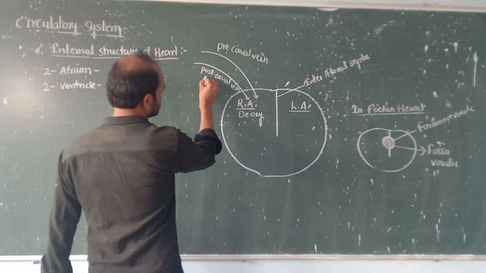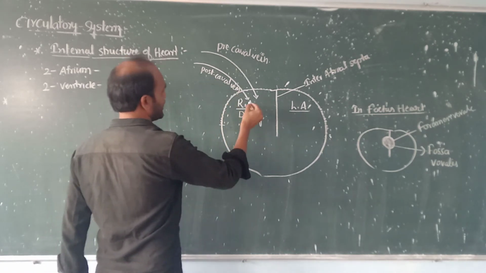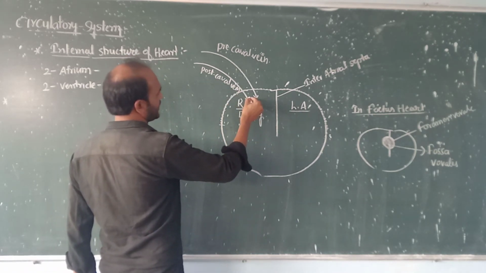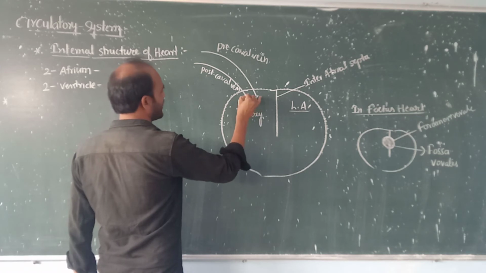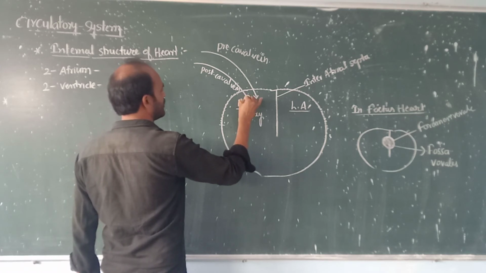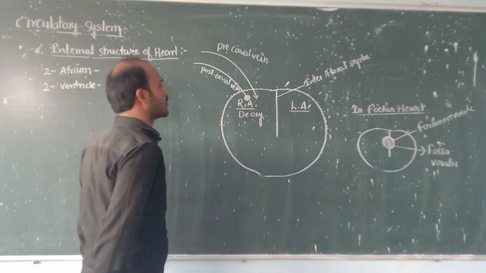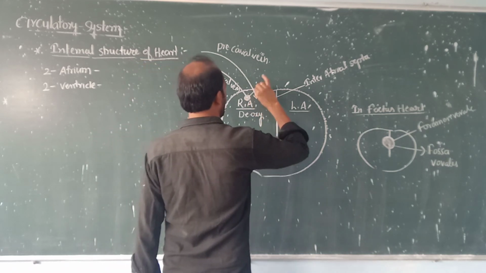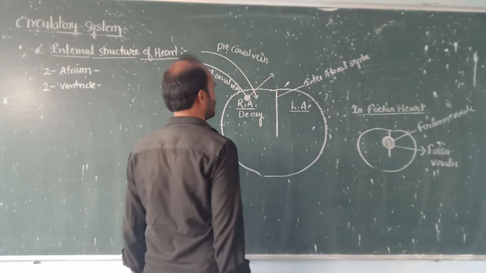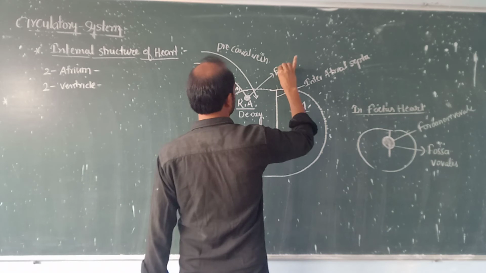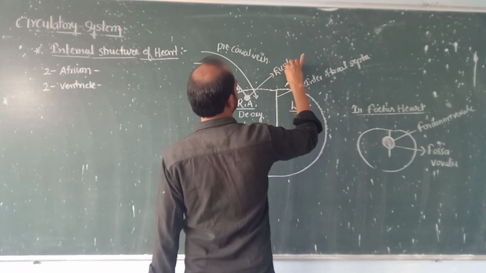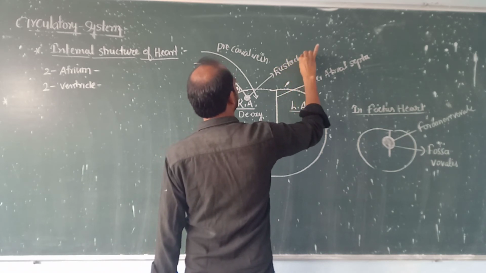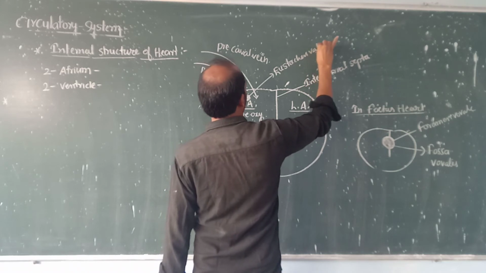The postcaval vein opens into the right atrium. It is guarded by a valve that is called the eustachian valve.